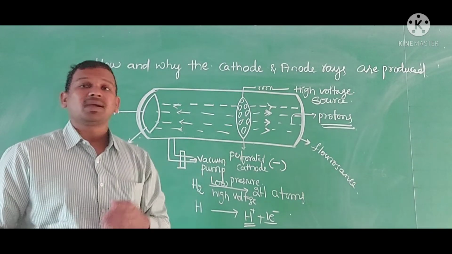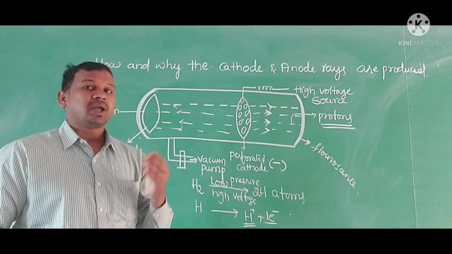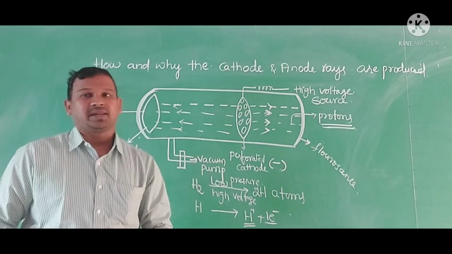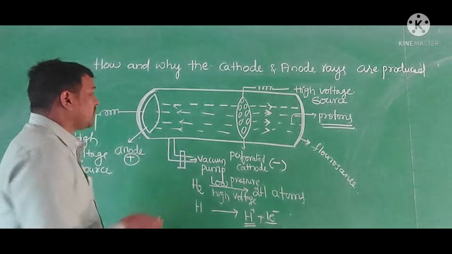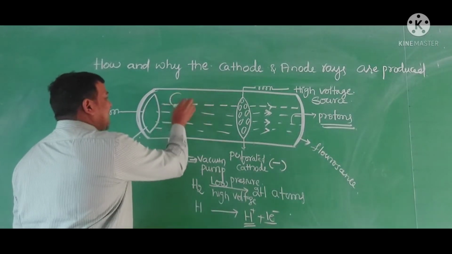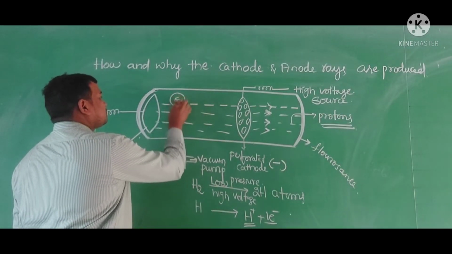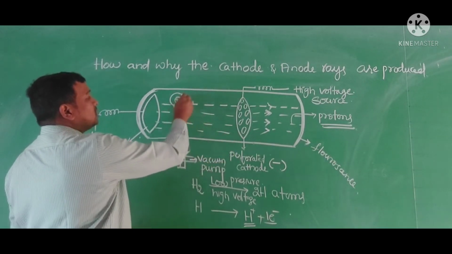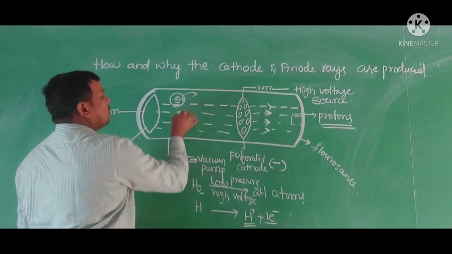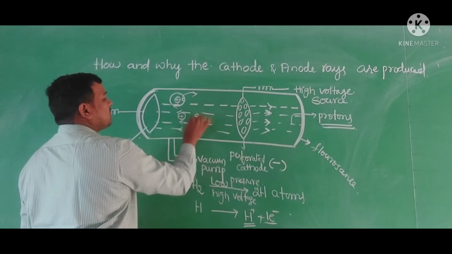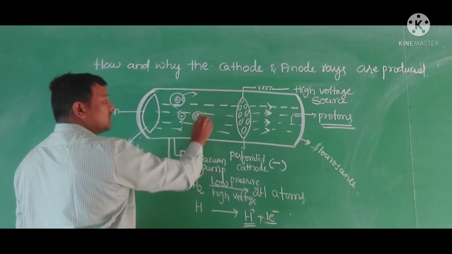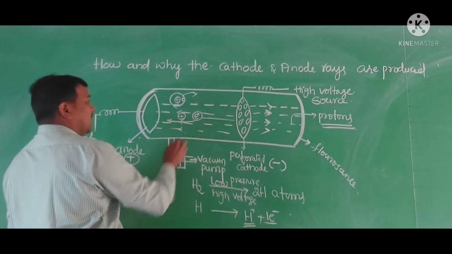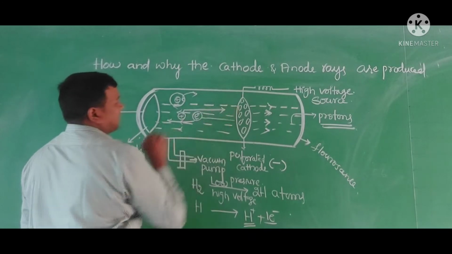There they will use the neon gas. At that time it will be split into the anions and cations and it will produce the color. If you observe here, this is the atom and this electron will be there. By applying the discharge and the low pressure, this electron will come out, then it becomes only positive, and this becomes an electron. These electrons will go toward this side and these positive ions will go to this side.